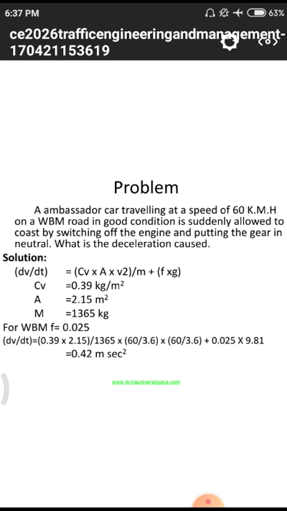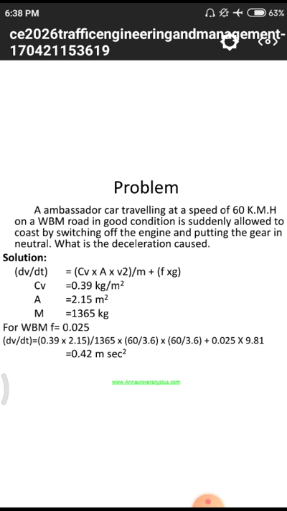If the total layout of a particular road is not even, we call those conditions unfair for traffic. Fair means the vehicle can simply move. Unfair means there may be some undesirable properties for the movement of vehicles. So the WBM road is in good condition. Suddenly the car is allowed to coast by switching off the engine and putting the gear in neutral. What is the deceleration caused? Deceleration means change of speed, which we write as dv by dt, that is, decrease of velocity with respect to time.